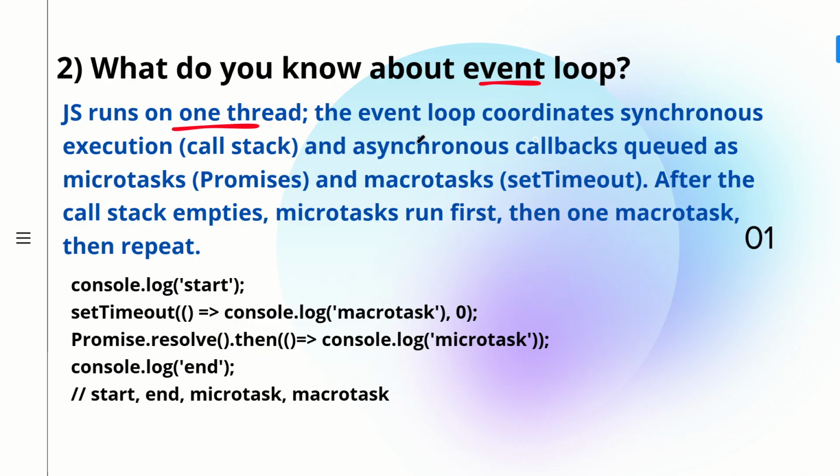The event loop coordinates the synchronous execution in the call stack and the asynchronous callbacks queued in the microtask queue and the macrotask queue. After the call stack empties, microtasks run first and then we have the macrotask queue. After the macrotask queue gets executed, the repetition happens.